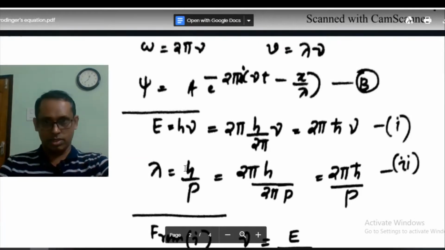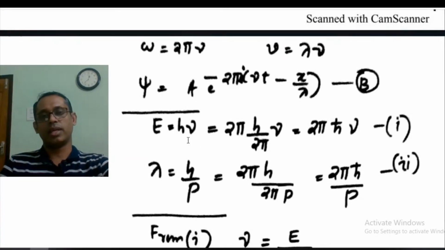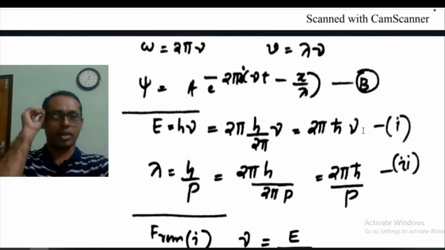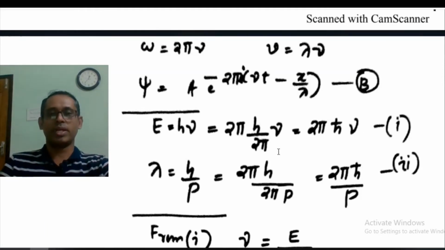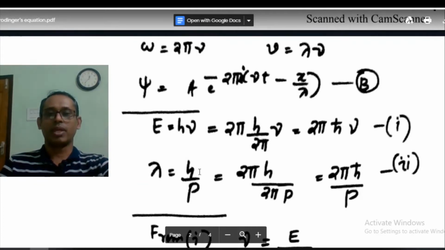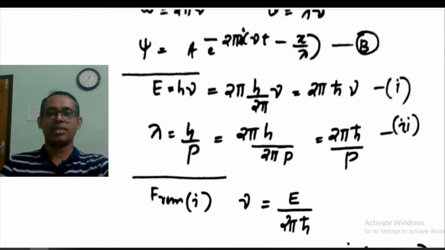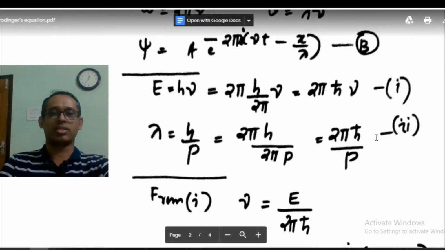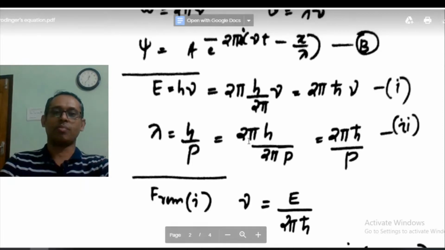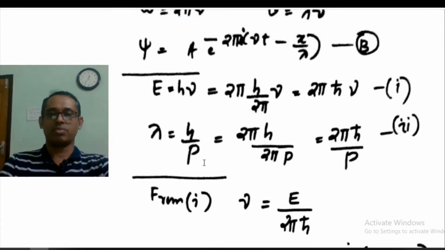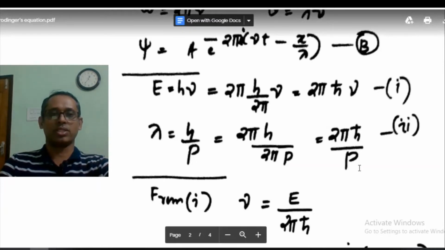Now we know we take energy as E equal to h nu, so that is equal to 2 pi (h by 2 pi) nu. That means this is 2 pi h cut nu, where h by 2 pi is h cut. Lambda equal to h by p, the de Broglie equation, is equal to 2 pi h by 2 pi p. That is 2 pi h cut by p. So lambda is equal to the de Broglie relation h by p, which can be written as 2 pi h cut by p.